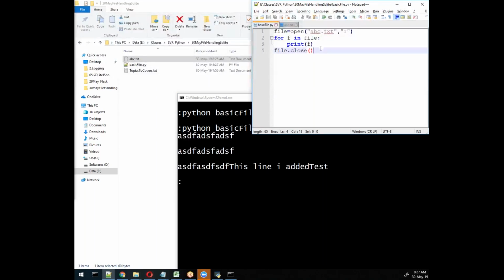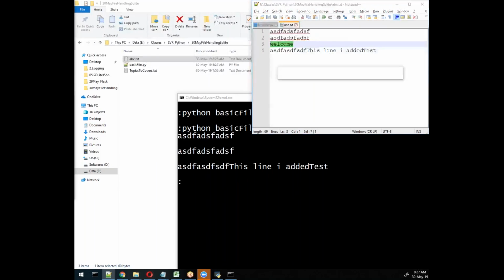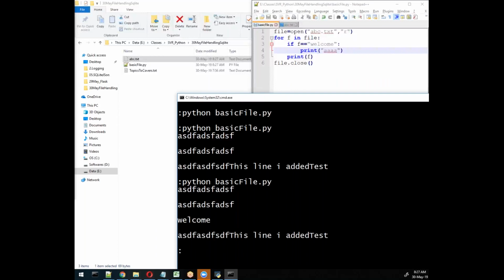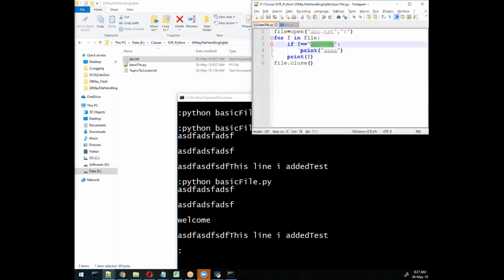So there are two ways. Suppose in this file I'm trying to change something, which will be easy for us. Welcome, I wrote, and I will try to find the welcome first. If f is equal to welcome, if I find it, then print test, some message I will try to print here. So this is one way, which is a basic one. We are getting the output, but the main thing is that we are not getting welcome, because we need to use str, string.